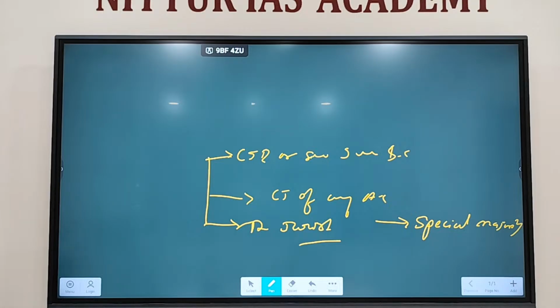Presiding officer will form a committee consisting of Chief Justice of India or Senior Most Judge of the Supreme Court. First person. Second person, Chief Justice of High Court. Third person, a distinguished jurist. Clear? The committee will consist of Chief Justice of India or Judge of the Supreme Court, then Chief Justice of High Court, then